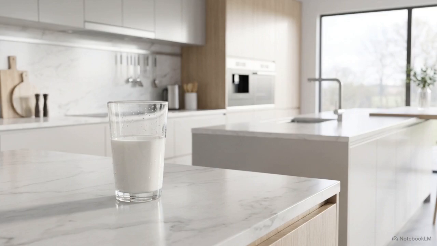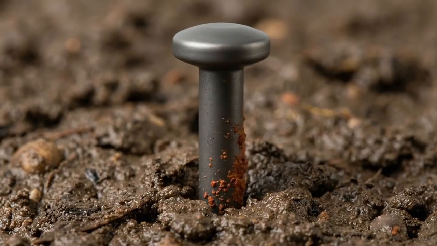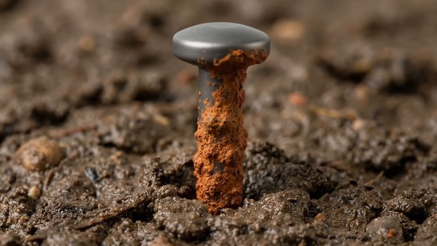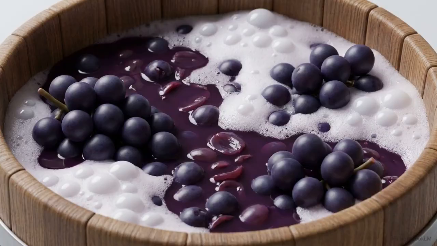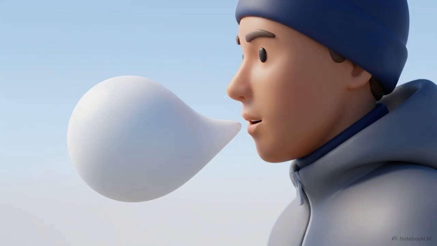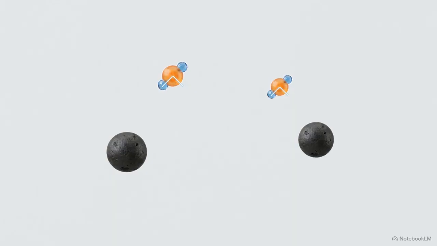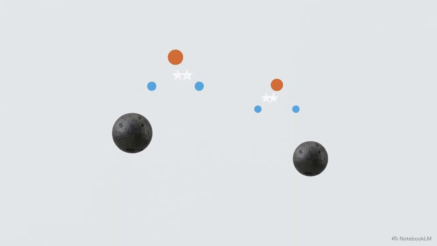Leave a glass of milk on a warm counter or drop a clean iron nail into wet mud, and you are watching matter in a state of constant, chaotic transition. These shifts are often subtle. You can see it as grapes ferment into wine, or feel it during the invisible exchange of gases every time you take a breath. In every one of these instances, the original substance is gone. Its chemical identity has been altered, resulting in a new material with entirely different properties.